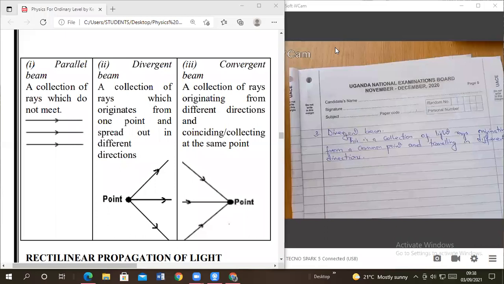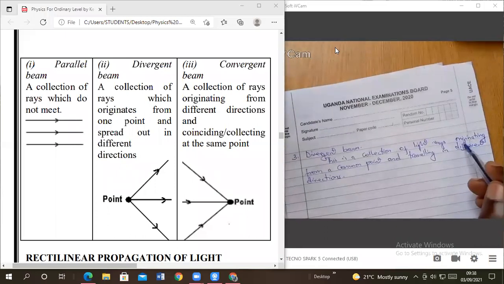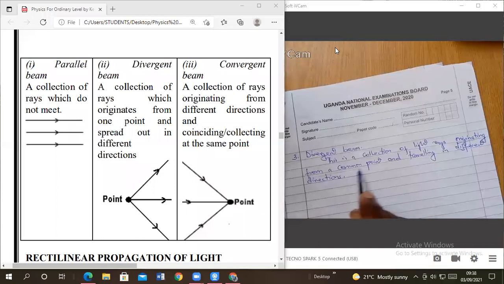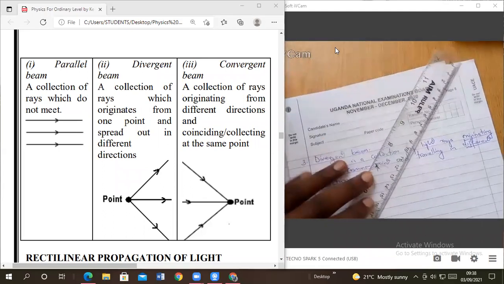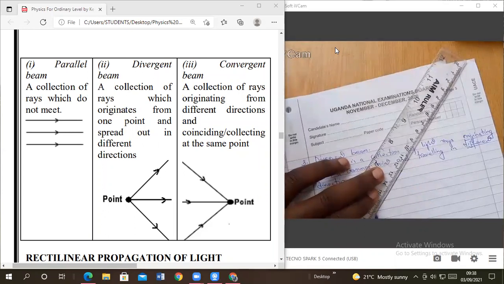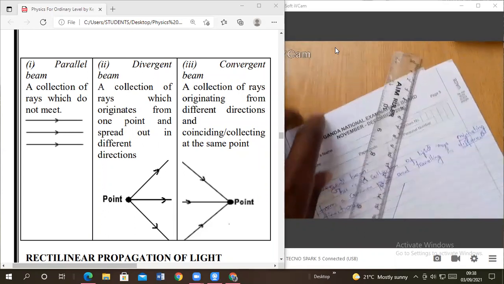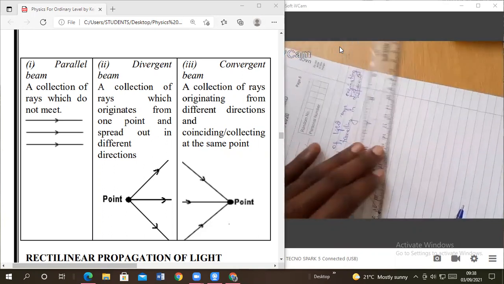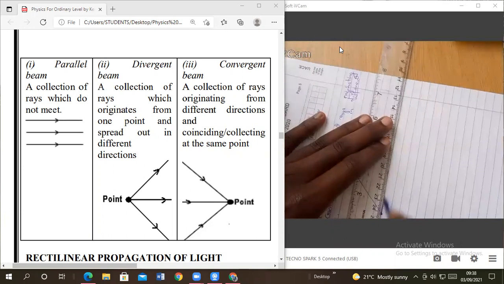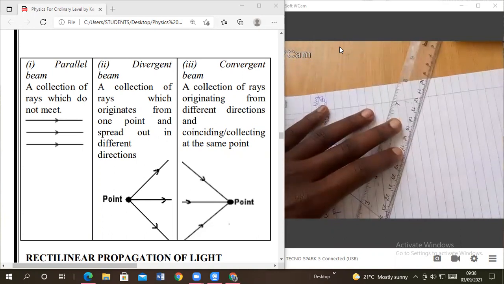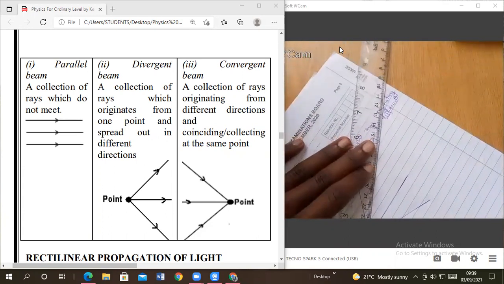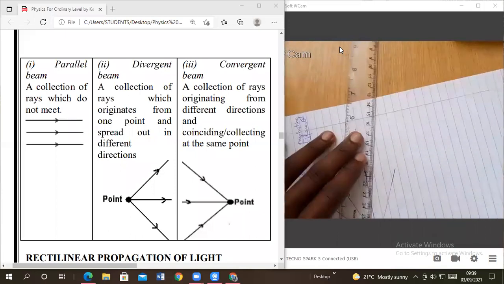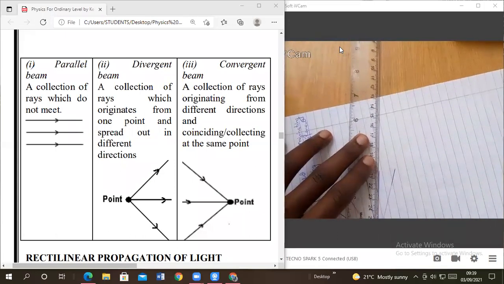So in this case, if that is my common point, I can draw as many light rays as possible.